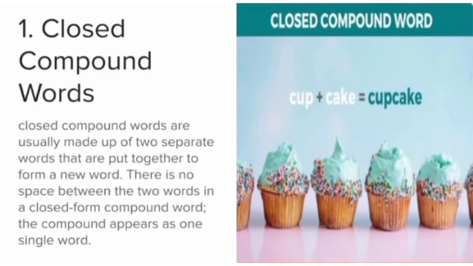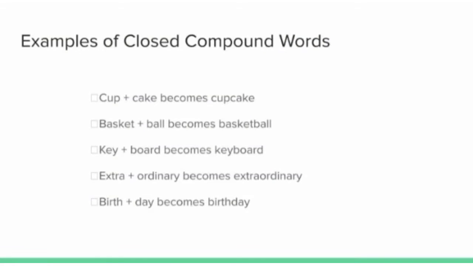Closed compound words. Closed compound words are usually made up of two separate words that are put together to form a new word. There is no space between the two words in a closed form compound word. The compound appears as one single word. Cup plus cake is equal to cupcake.